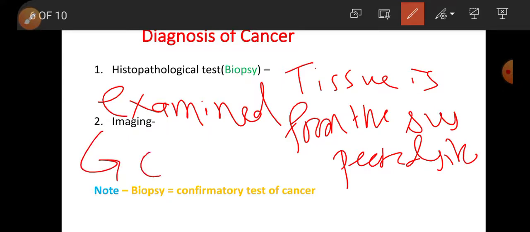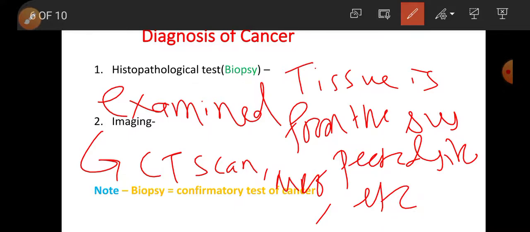Imaging: CT scan, MRI, etc. What is the full form of CT scan? Computed tomography.